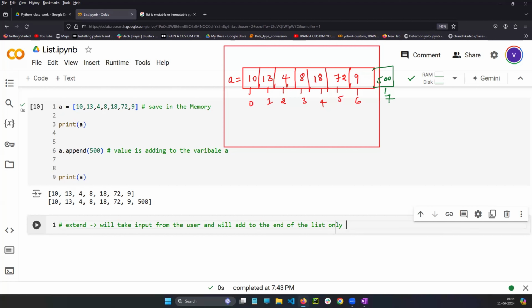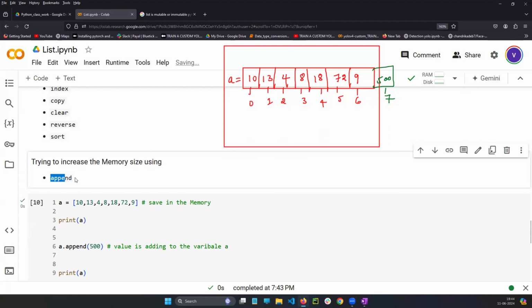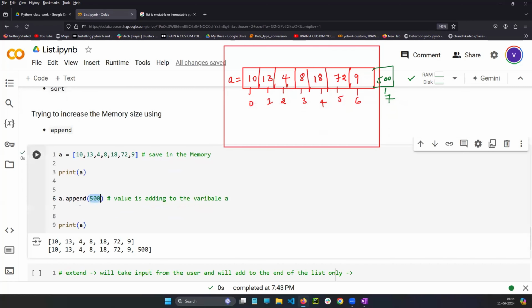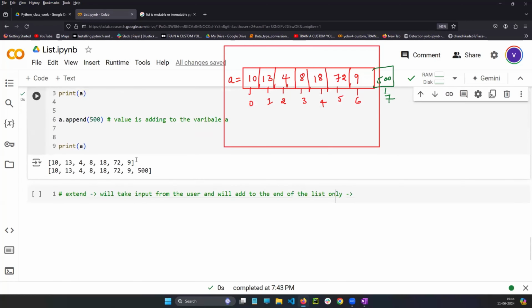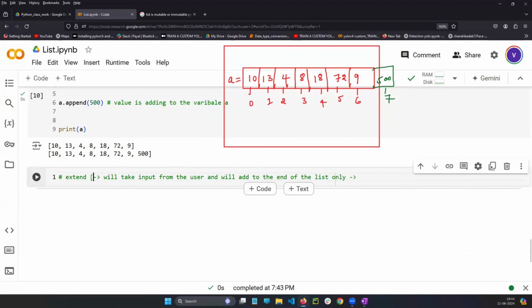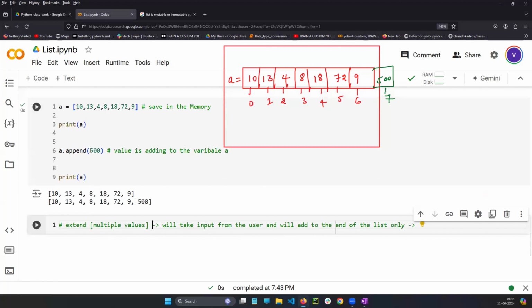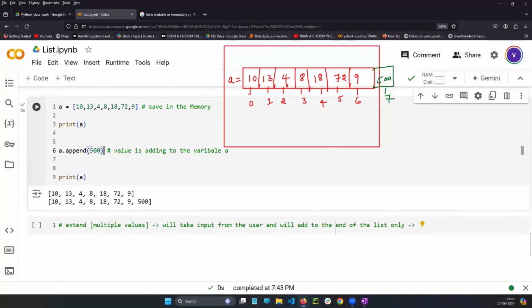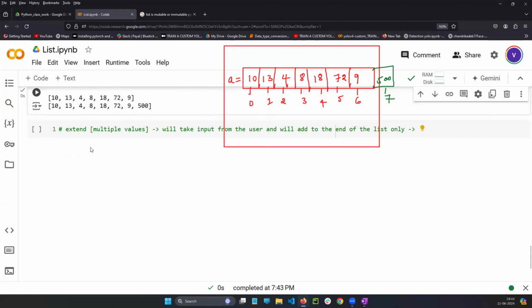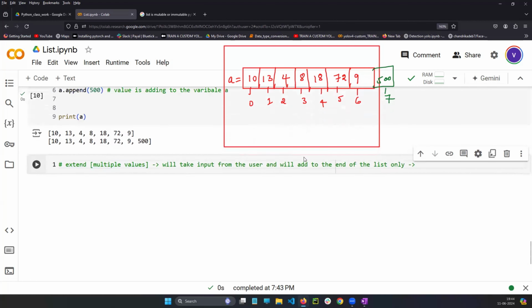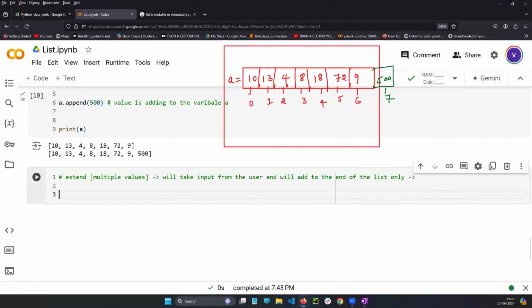But you can ask me one question then. Sir, append is also the same, no? What is append doing? Append also takes the value from the user and adds it to the end of the list only. But in extend you can pass multiple values. In append you can pass only a single value. Append will take only a single value and add it to the variable a. But in extend you can pass as many values as you want.